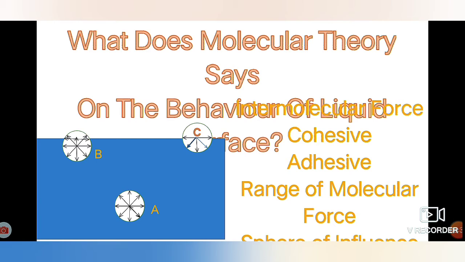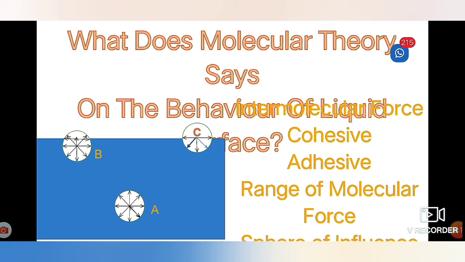Consider molecule C, which is lying exactly on the surface of the liquid. For this molecule, half of the sphere of influence is in the air, and there are negligible molecules, so the force of attraction due to air molecules is 0. The other half lies in the liquid, and the similar liquid molecules exert cohesive force in the downward direction in that half part.